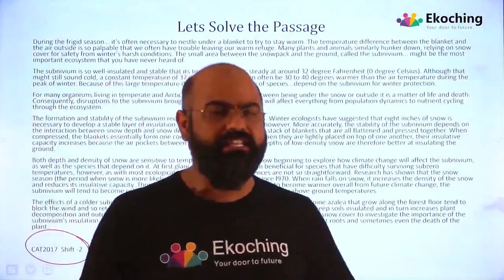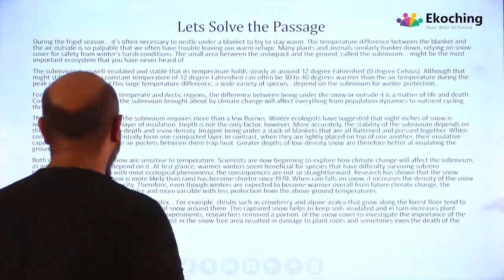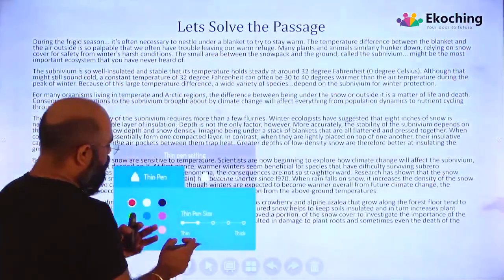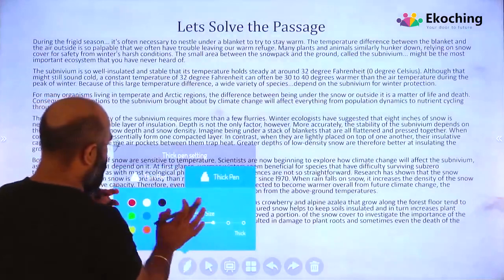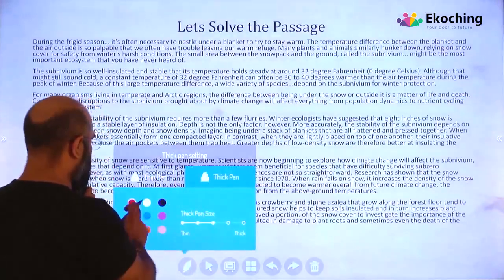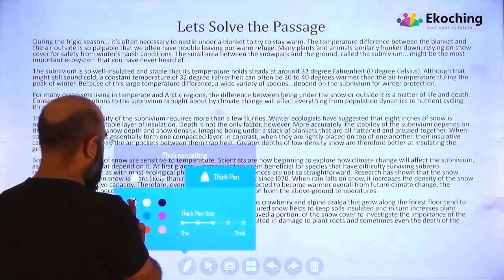Let's solve the passage. Let's see what things were important to note in it, where we should put emphasis, and where we should ignore things. Let's talk about all those things in this particular passage.